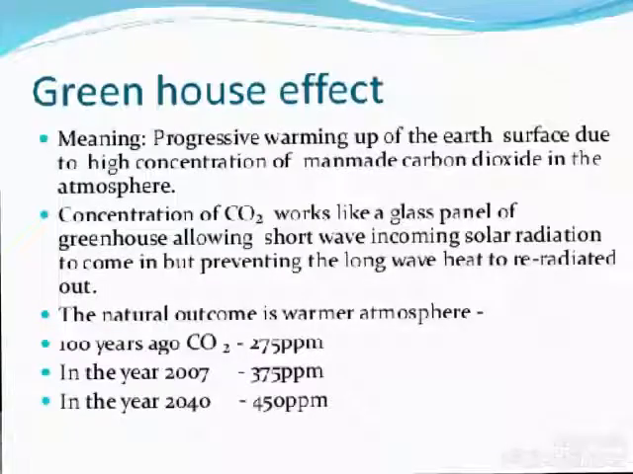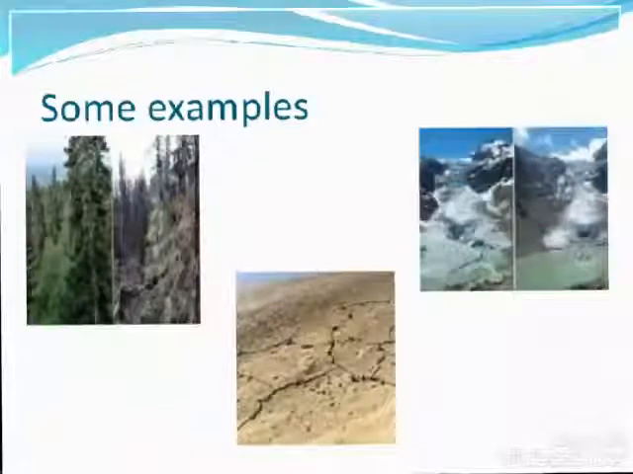The greenhouse effect is a progressive warming up of the Earth's surface due to the high concentration of man-made carbon dioxide in the atmosphere. A concentration of carbon dioxide works like a glass panel of a greenhouse, allowing short-wave incoming solar radiation to come in but preventing the long-wave heat from radiating out. The natural outcome is a warmer atmosphere. This is an example of the greenhouse effect.